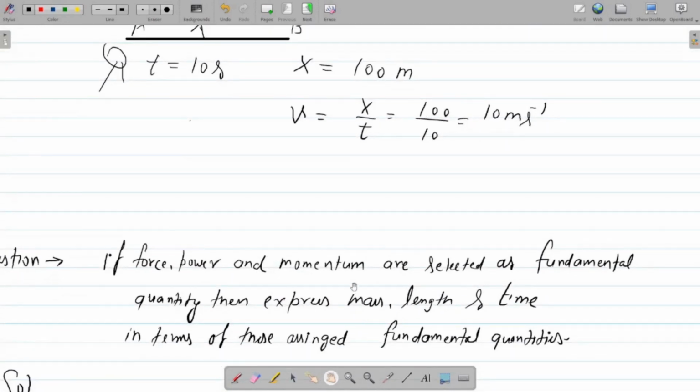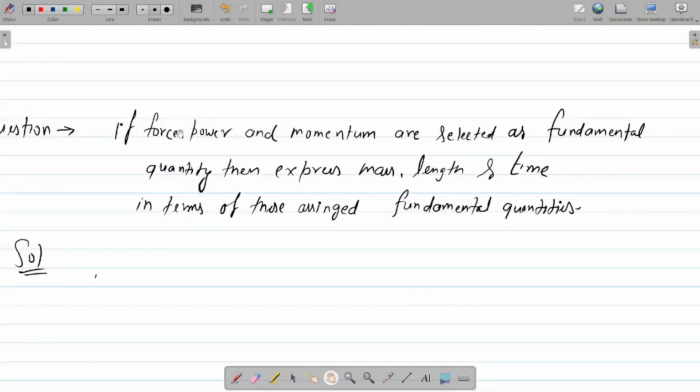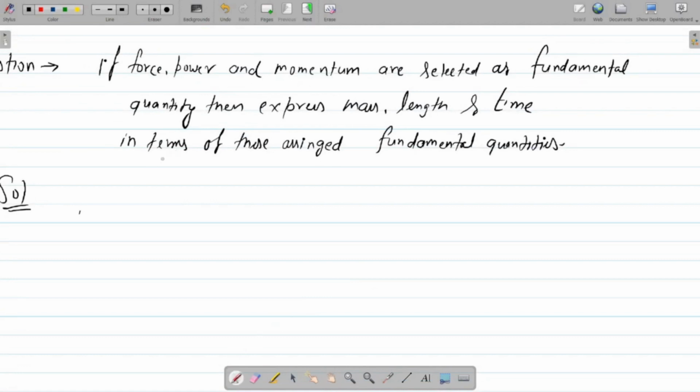If you select some other quantities as fundamental quantities, then you can construct some questions as I did here. If force, power, and momentum are selected as fundamental quantities, then express mass, length, and time in terms of these assigned fundamental quantities. So, first, understand how we can approach this particular question. First, you need to write the formula of force, power, and momentum. And of course, force equals mass into acceleration.